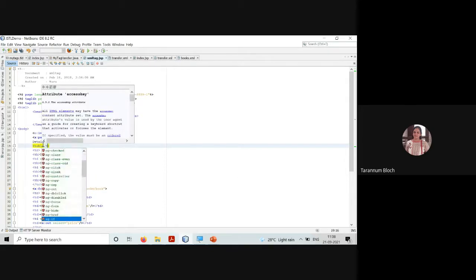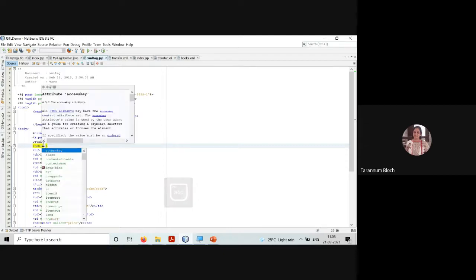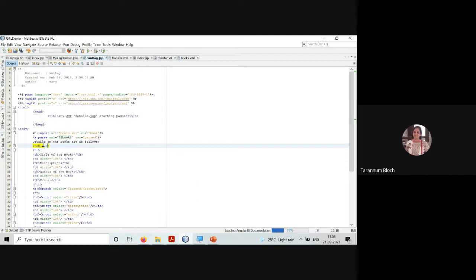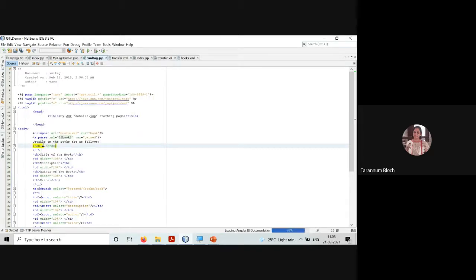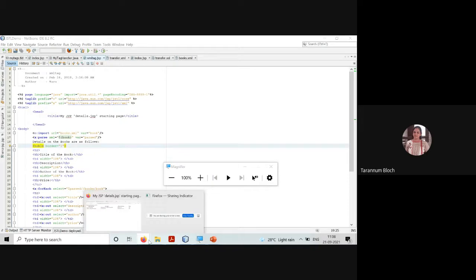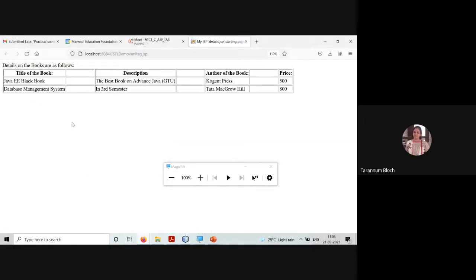I can give border one. Then in that case, it will give me the border around. Fine. As you see, we have used colspan, so it is giving the empty columns also.